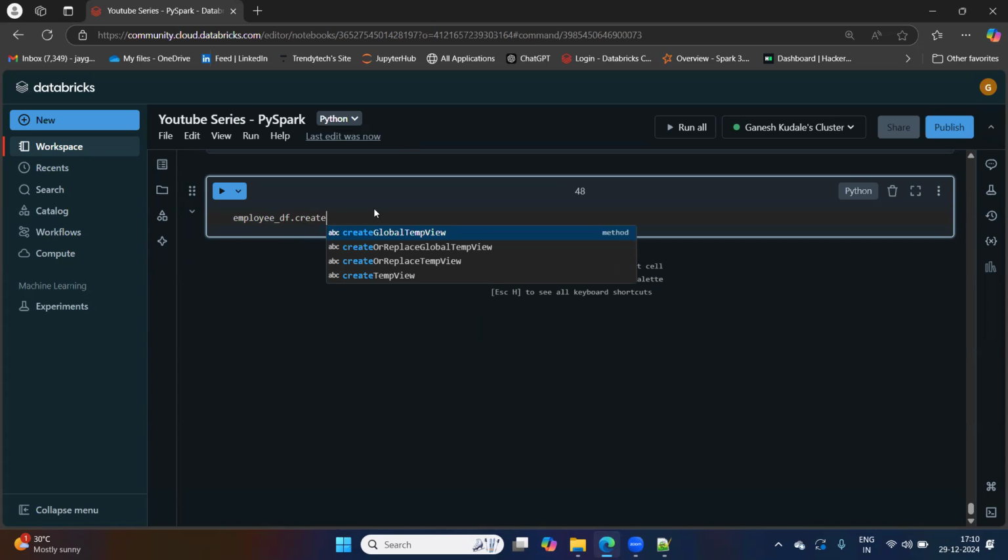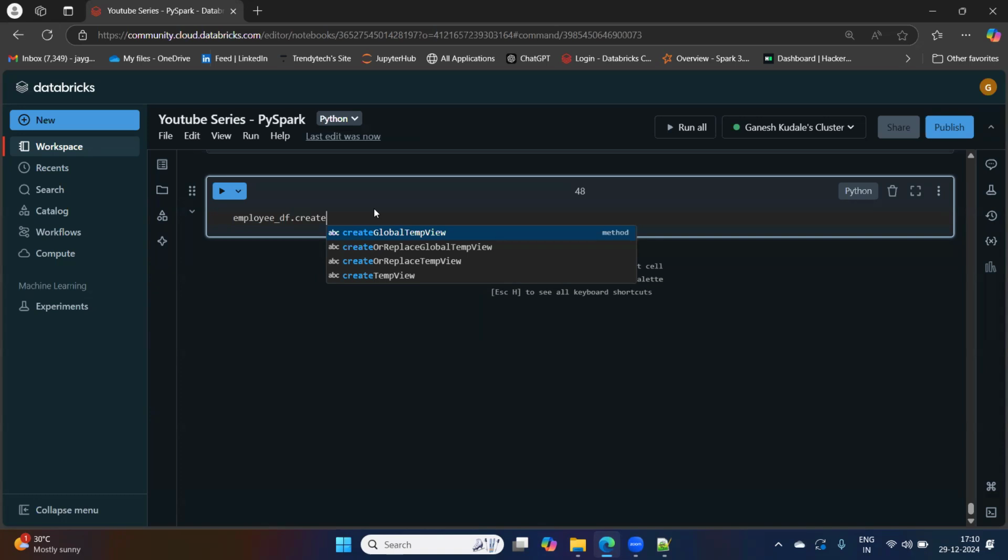Let's see how to convert this data frame to a Spark table. Now here we have four options basically. First option, create global temp view. Second, create or replace global temp view. Third is create or replace temp view. And fourth is create temp view. Now I'll explain each one by one.